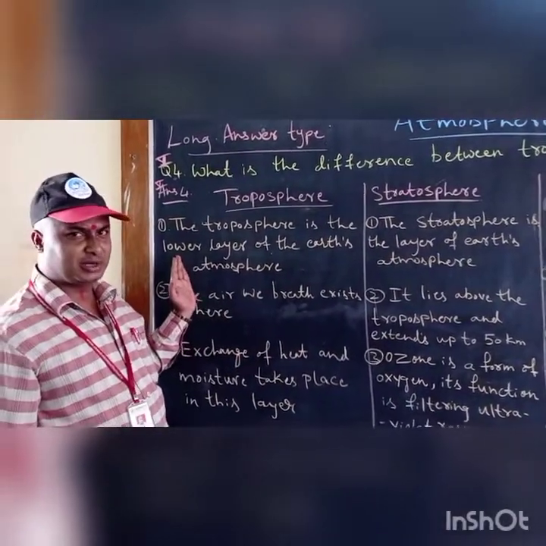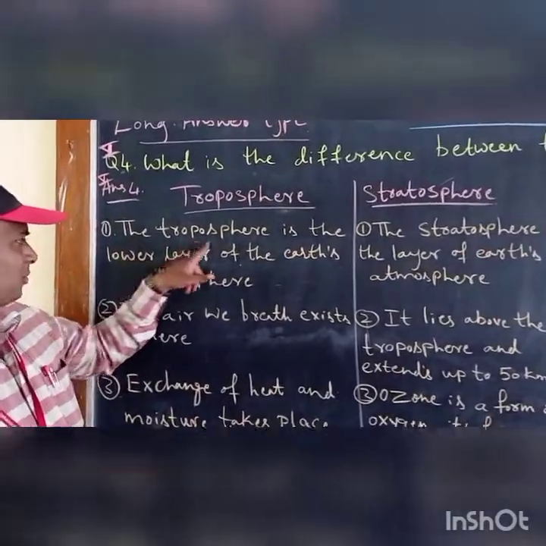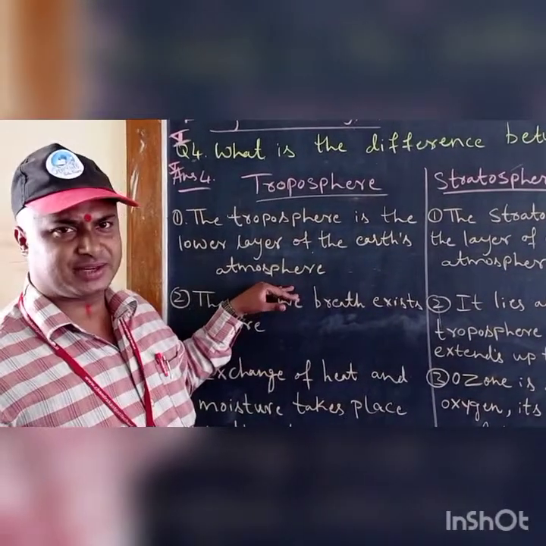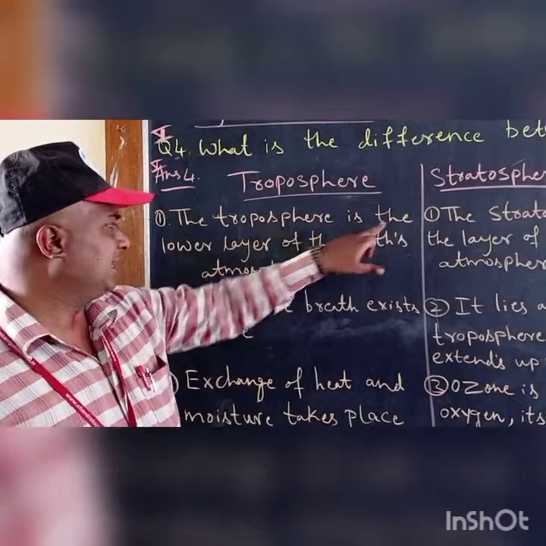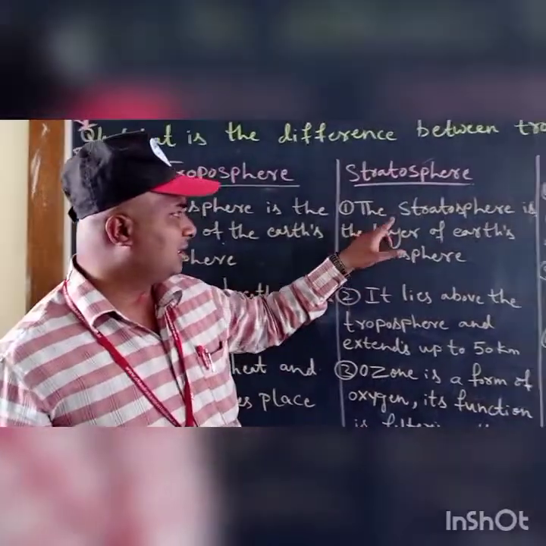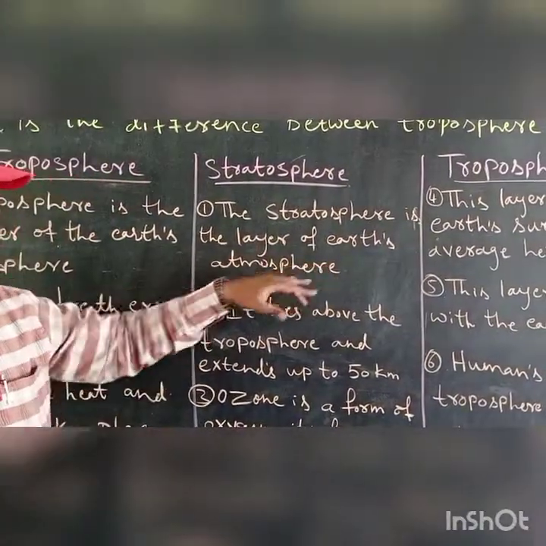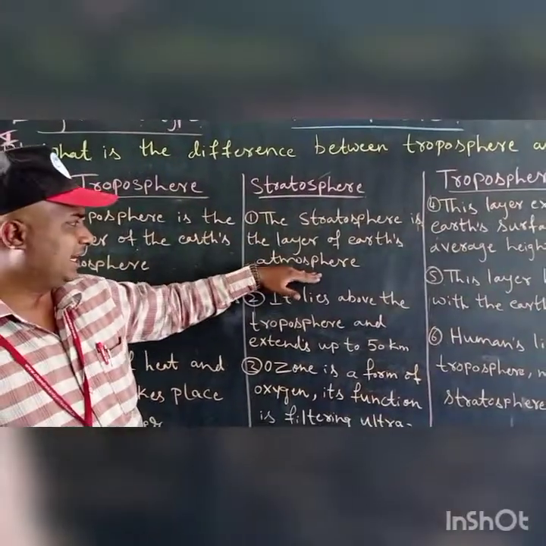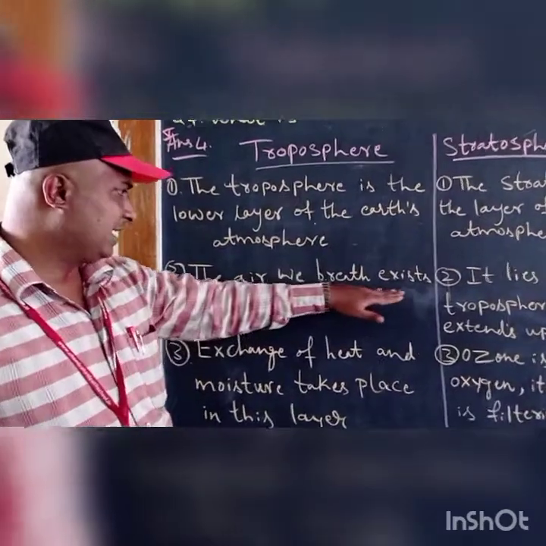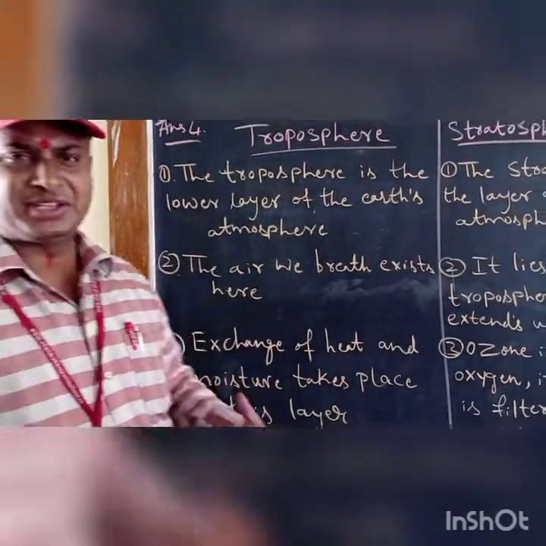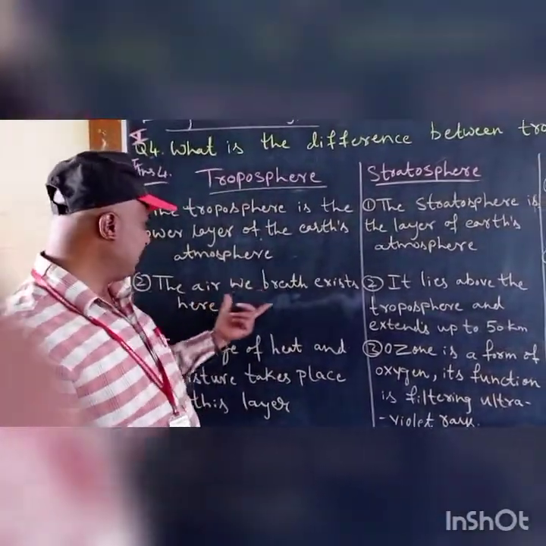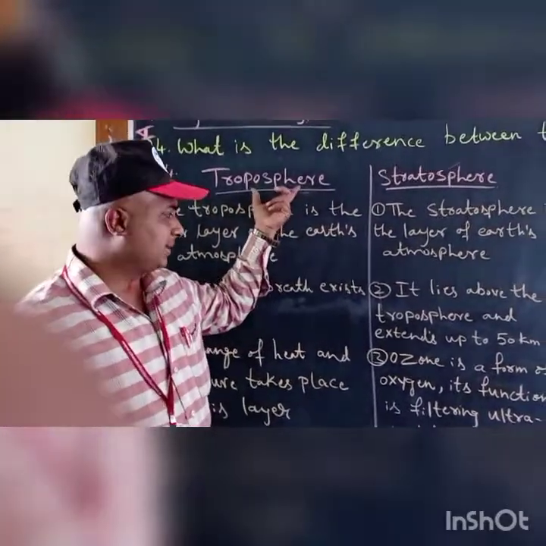Troposphere, first point: the troposphere is the lower layer of the Earth's atmosphere. Here in stratosphere, the stratosphere is the layer of the Earth's atmosphere. Second point: the air we breathe exists here. The air which we breathe, the oxygen which we are breathing, exists in the troposphere.